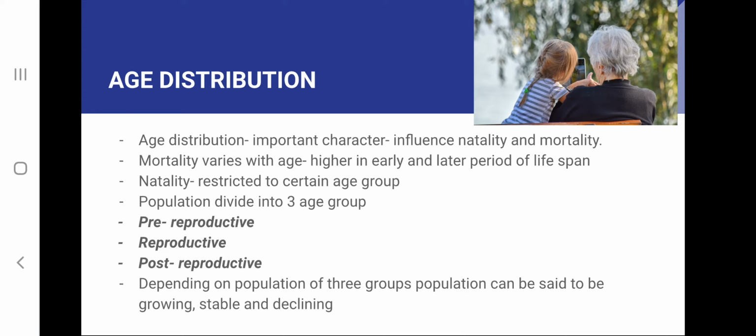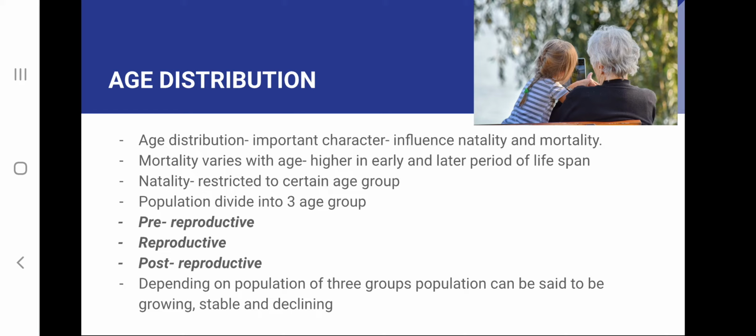Next character of population is age distribution. It's an important character of population and it influences the natality and mortality. Mortality varies with age. In the lifespan of an organism, the mortality will be high in early and later periods. And coming to natality, only a particular age group of the population can reproduce or produce progeny. So birth is also restricted to certain age groups.